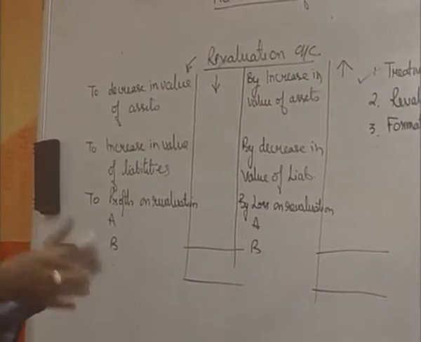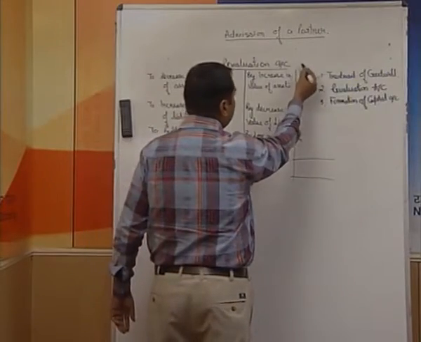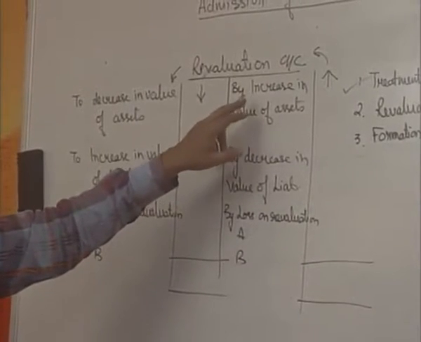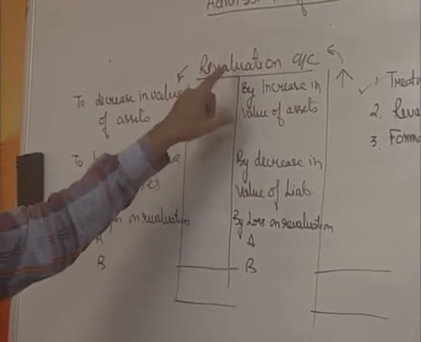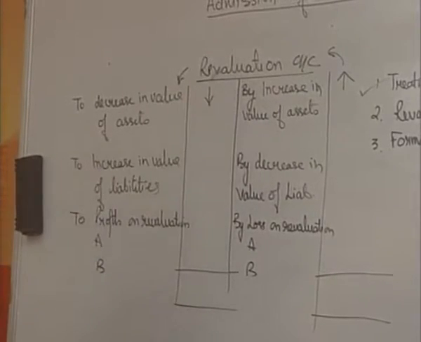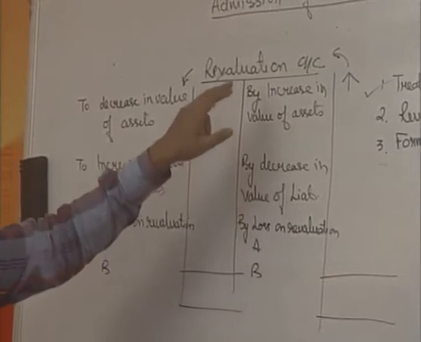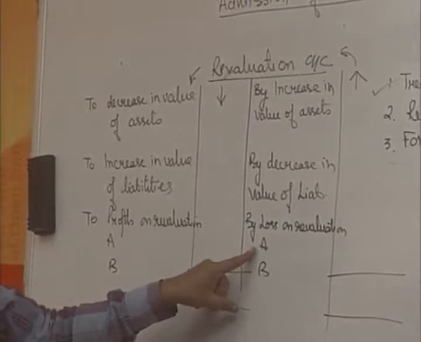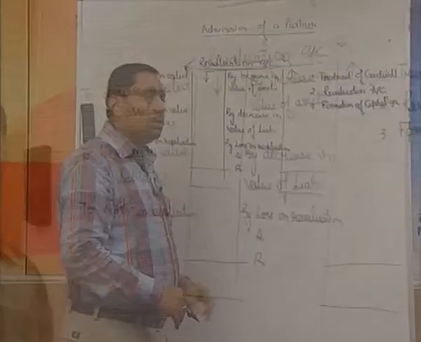Now it is a vice versa or a reverse case. In case entries for this side are going to be made, then the arrow will be shifted on to this side, take this as a debit. If there is an increase in the value of an asset, say stock increases, then stock account debit to revaluation account. If the value of the machine increases, machinery account debit to revaluation account. In case the value of liabilities decreases, then creditors account debit to revaluation account, and so on. And in case there is a loss, A capital debit, B capital debit to revaluation account. Again, this is going to become your narration.